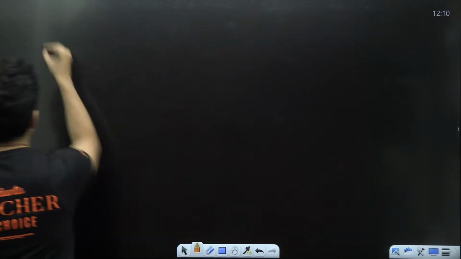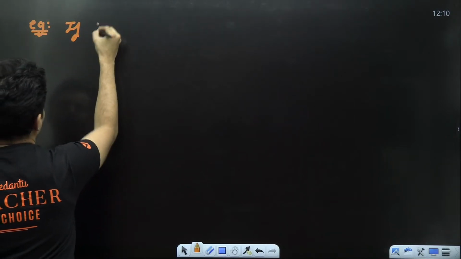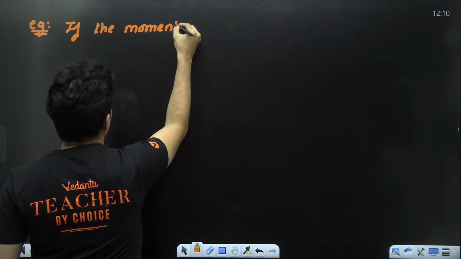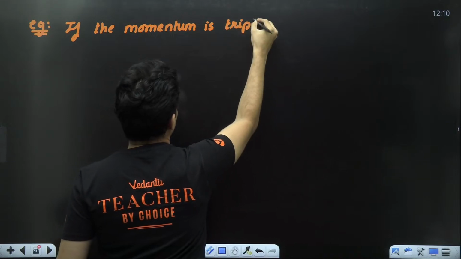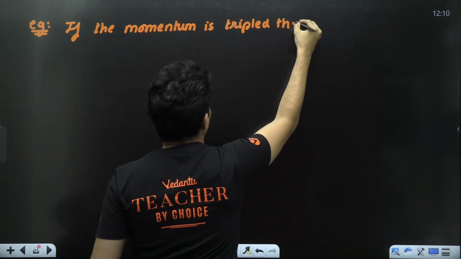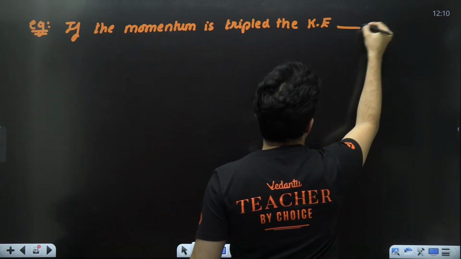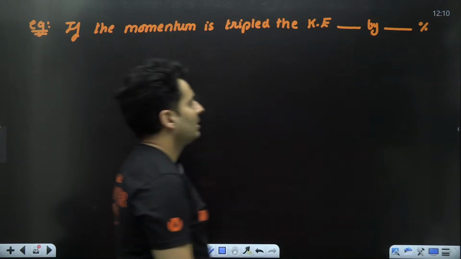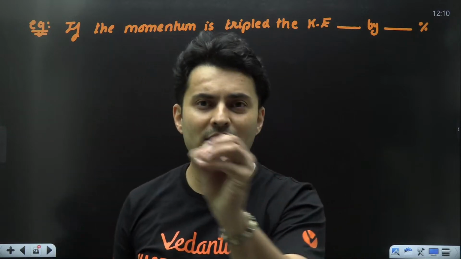Say for example, there were some questions in the NEET examination, something like this. If the momentum is tripled, the kinetic energy increases or decreases by how much percent?